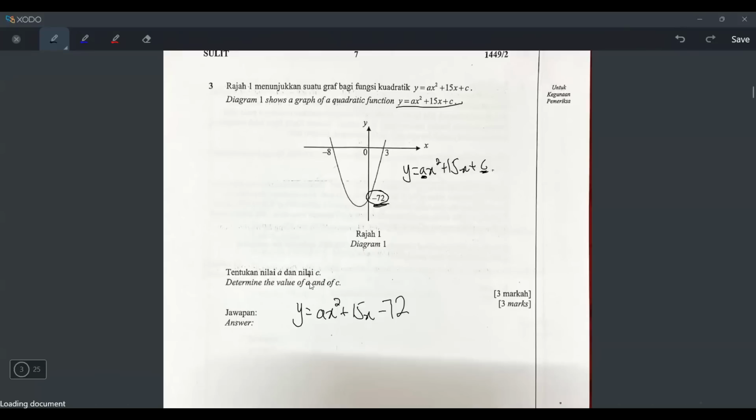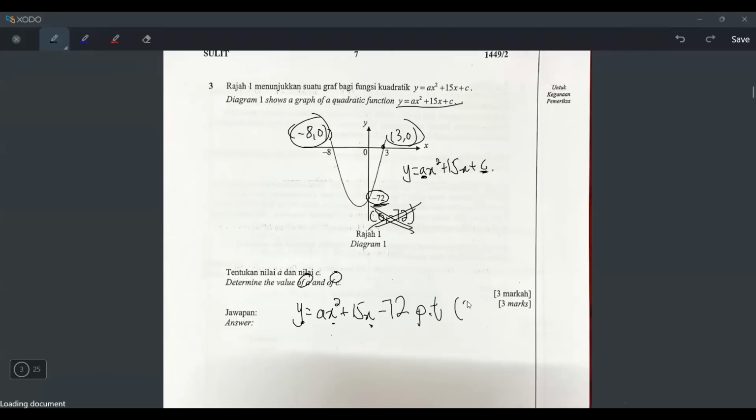Now I just need to get my a because the question asked for a and c, right? But how to get the a? Well, if you look carefully at the equation, if you want to get a, you just need to have x and y. And for the x and y, you can just substitute any point that passes through. For example, 3, 0 passes through, negative 8, 0 passes through, and then 0, negative 72 also passes through. But I don't recommend using this point because if you substitute x with 0, then 0 squared is 0, and then 0 times a is 0. It means if you substitute with this point, the a will disappear. So don't substitute with this point. You can substitute with this and this. Any one also can because both pass through. That's why you can do like that.